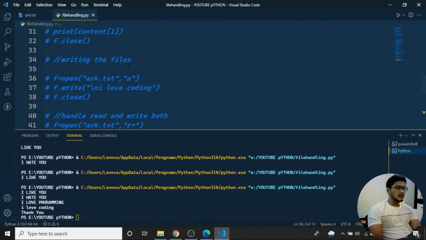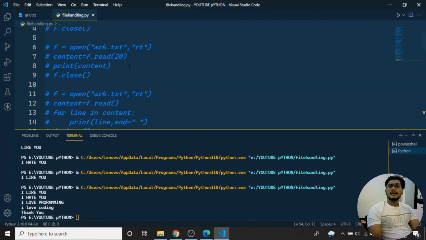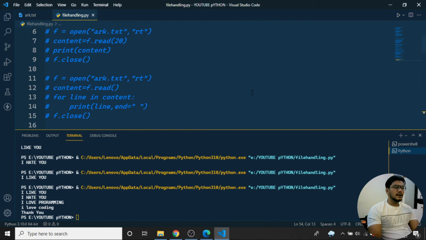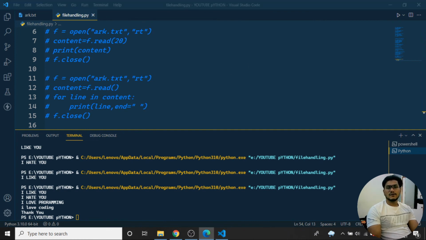We have seen all those things. Now we have completed the complete file handling system: how to read, how to write, how to use the append mode, and how to read in text mode. The remaining thing is binary files, how to read .jpg files. I'll tell that in my coming videos, at the end of the course, because it is a little bit complicated.